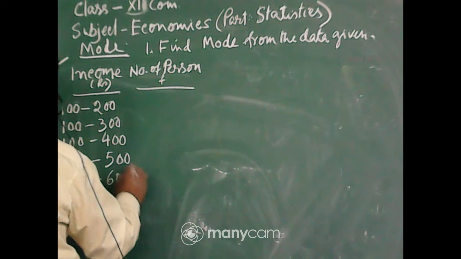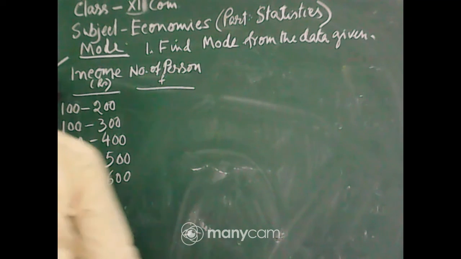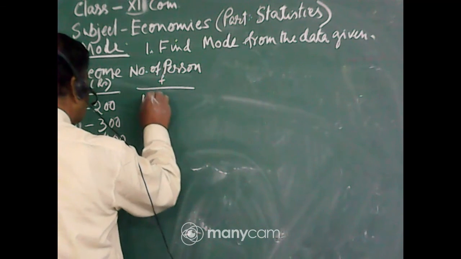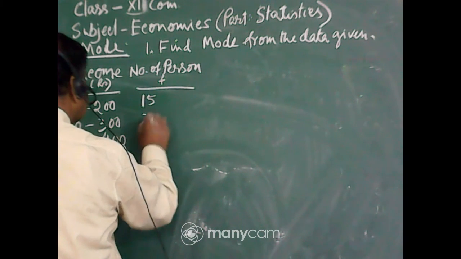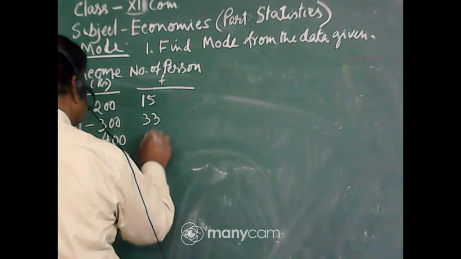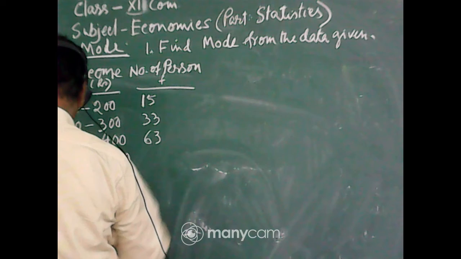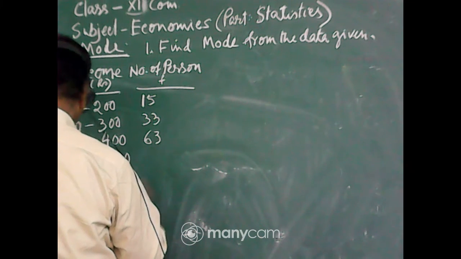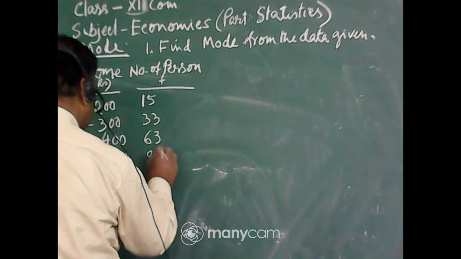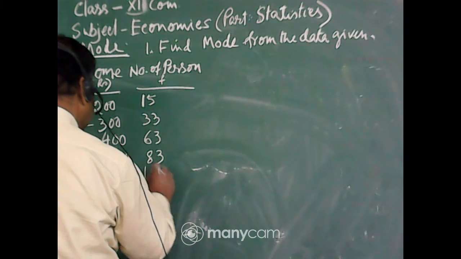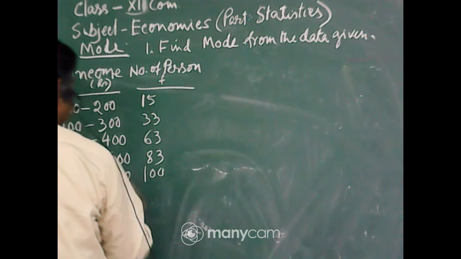These are the data given, and the frequencies are 15 for 100 to 200, then 33 for 100 to 300, then 63 from 100 to 400, then 83 for 100 to 500, then 100 for 100 to 600.